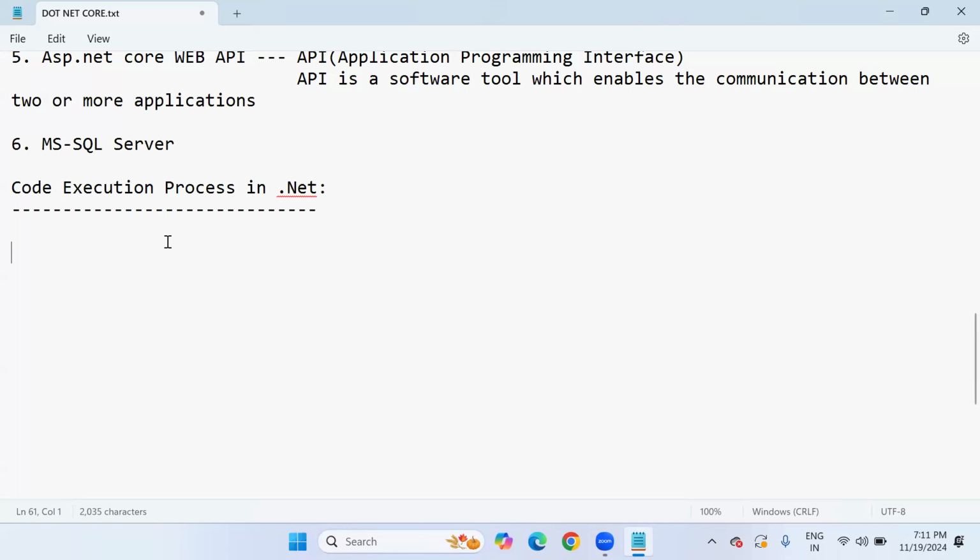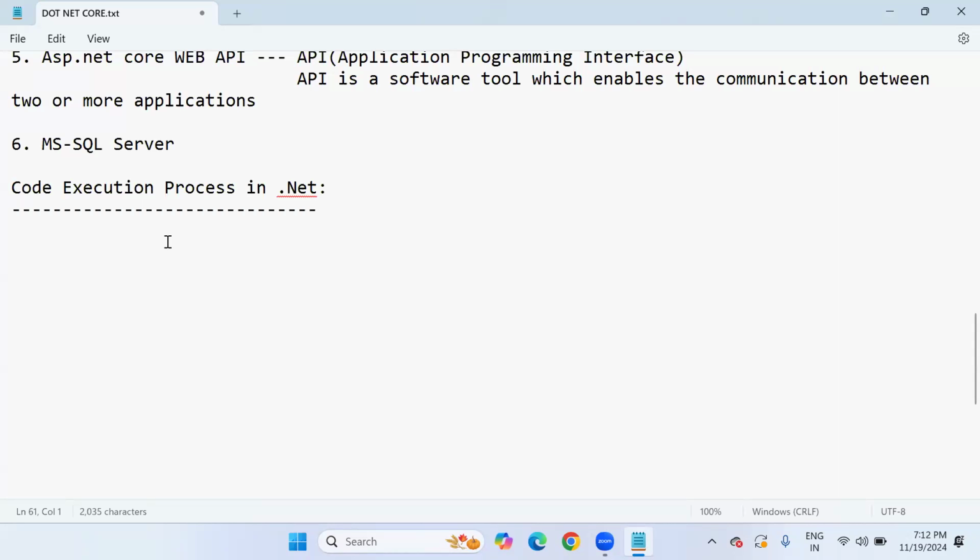But one more thing, sir, is there only one language in the .NET framework platform? No, sir. .NET provides a lot of languages to the developer; Microsoft Corporation provides a lot of programming languages to develop .NET applications. But among them, C#.NET is the most powerful and often used programming language.